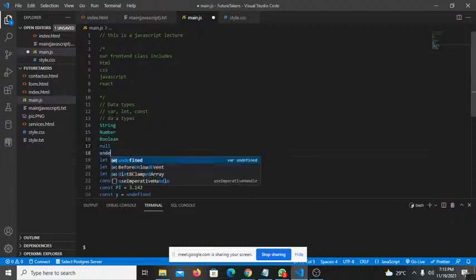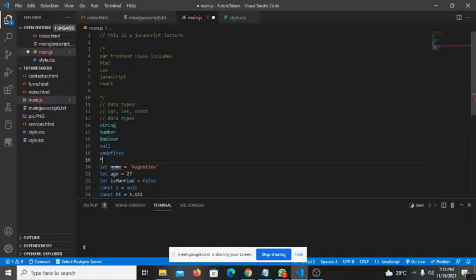There is also symbol, but we're not going to be looking at that now. So I'm going to enclose this in a multi-line comment, and I'm going to ask the class some questions to know whether we are actually following. Okay, so these are the data types we are going to be looking at.